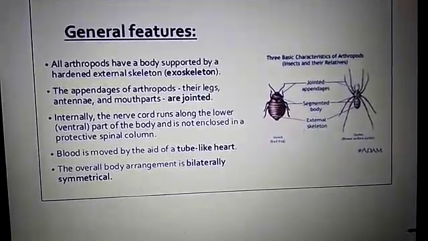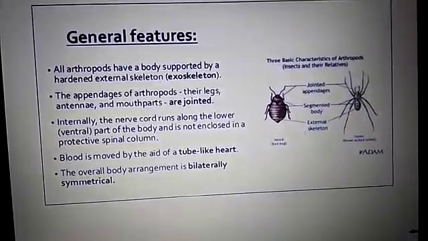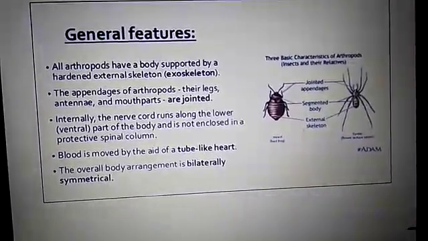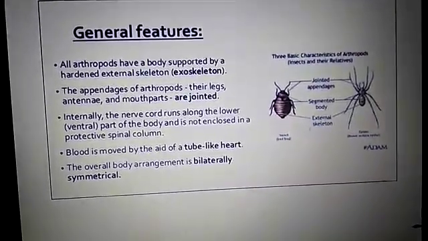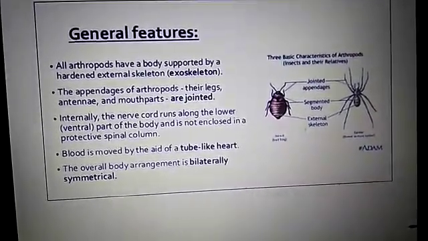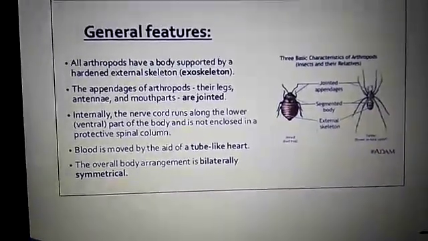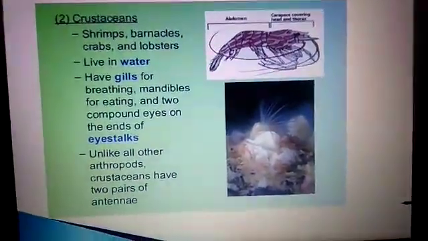The fear of spiders is termed arachnophobia. People with arachnophobia often experience panic attacks around spiders, and they feel uneasy in a place where they find spiders. These are the general features of arthropods.